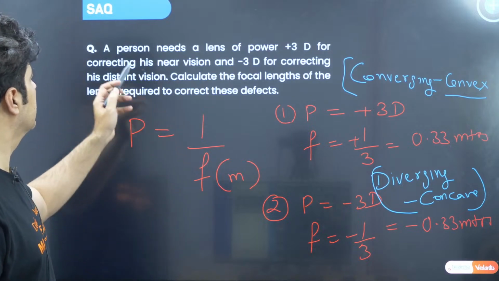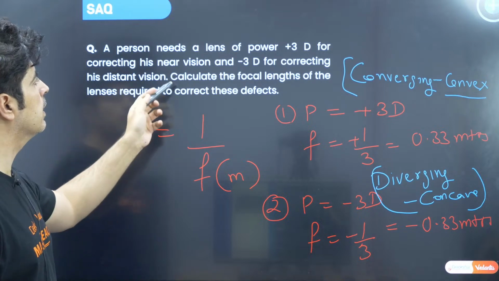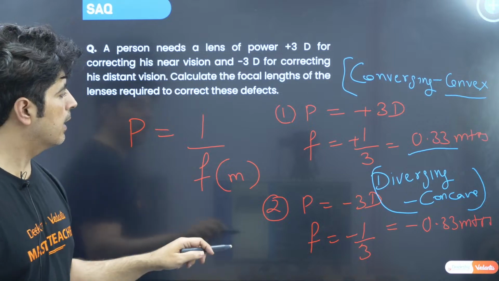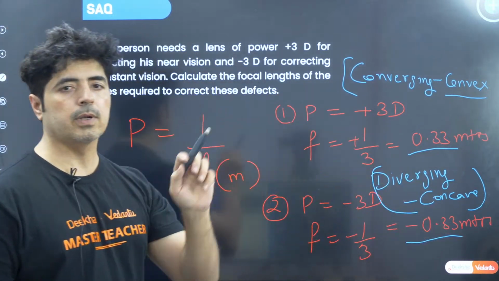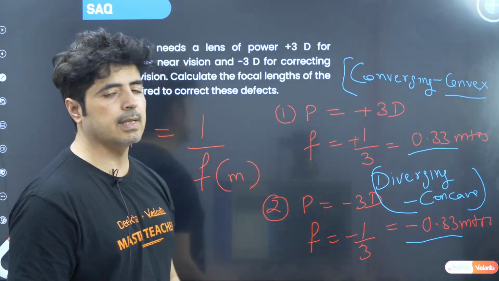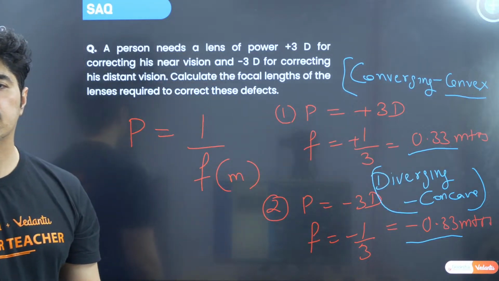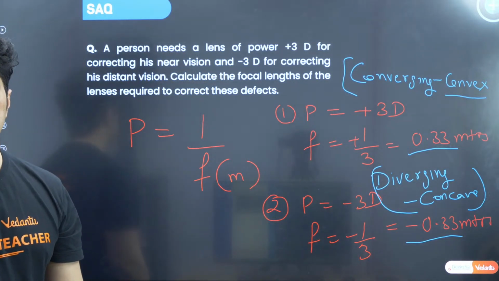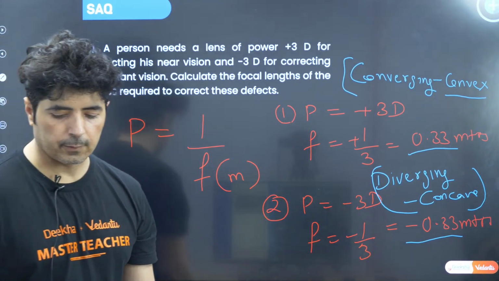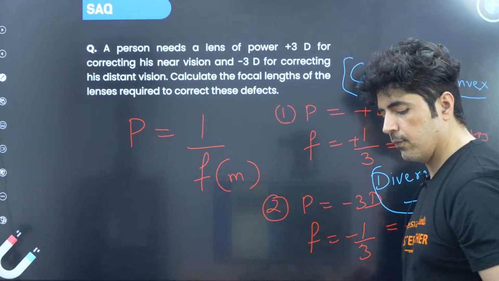Please have a look over there. A person needs a lens, plus 3 power, minus 3. This is given to us. We need to find the focal length. Focal length is 0.33 meters, and for the second one, the focal length is minus 0.33 meters. So focal length is positive for converging lens, which is a convex lens. Focal length is minus for diverging lens, which is a concave lens. All right. Yes, absolutely correct. I can see a lot of people have given the right answer on the comment box. Yes, guys, very good, guys.